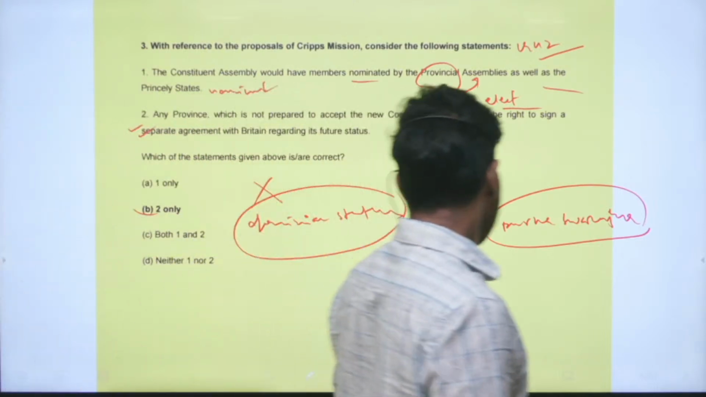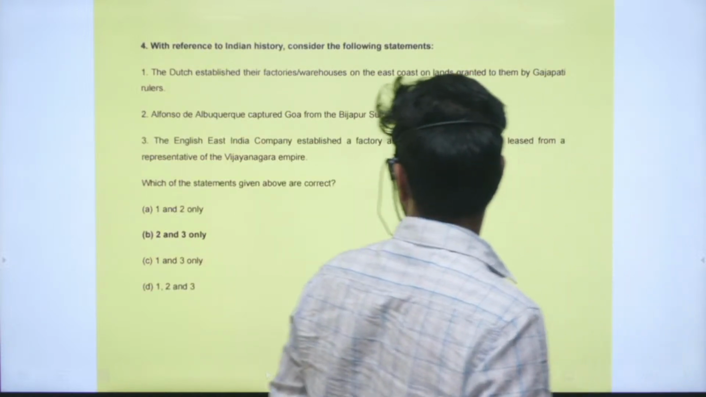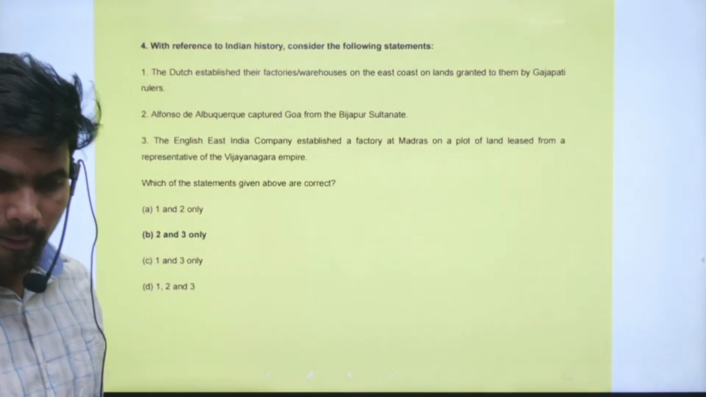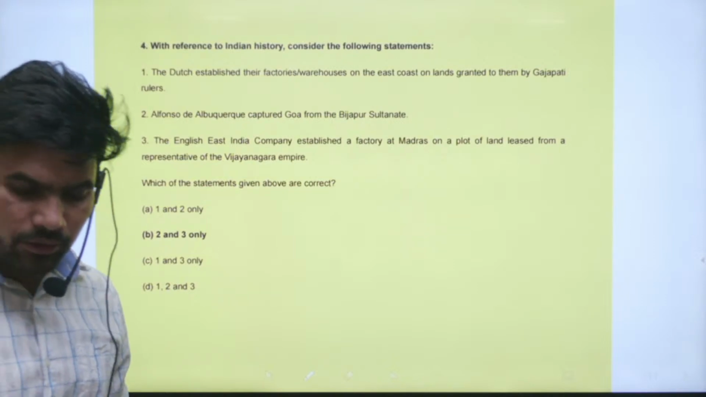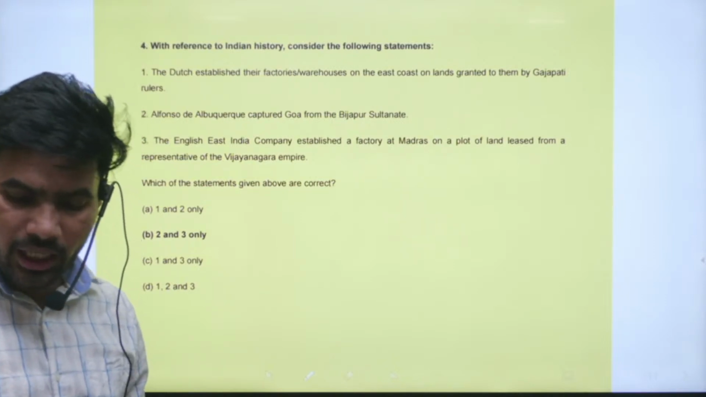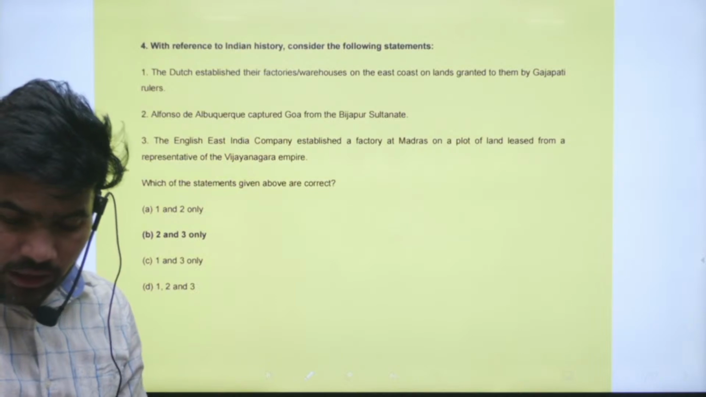Right. We will see the next question. Question number 4. Question is, with reference to Indian history, consider the following statements.